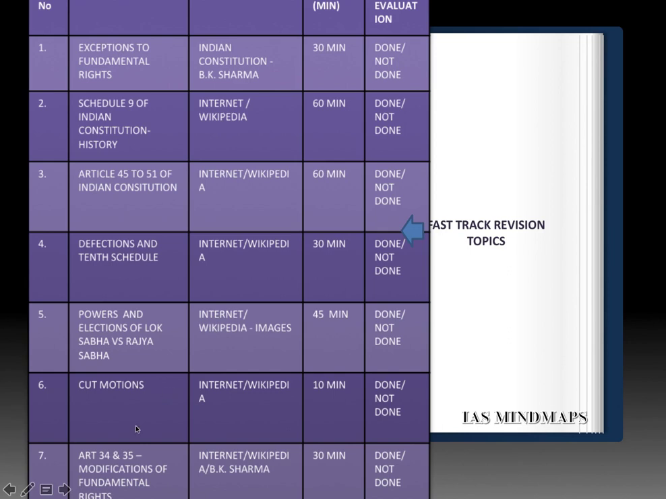Next, Article 34 and 35, that is modification of fundamental rights for the armed forces as well as in case of martial law. So these topics are not that much important, but it might be asked. The sources are given here. This is the evaluation column and this is the broad timelines given.